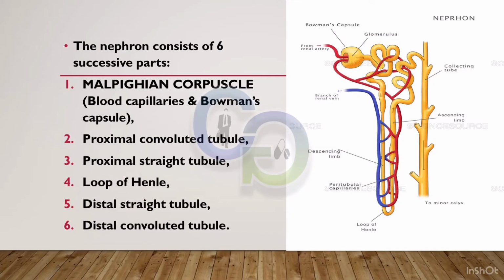The nephron consists of 6 successive parts. 1. Malpighian corpuscle, blood capillaries and Bowman's capsule. 2. Proximal convoluted tubule. 3. Proximal straight tubule. 4. Loop of Henle. 5. Distal straight tubule. 6. Distal convoluted tubule.